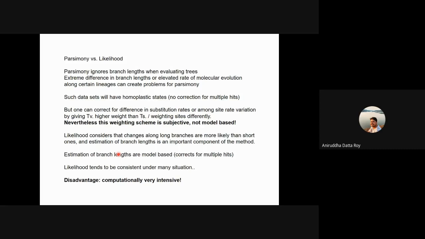So what most studies have moved towards now is likelihood and Bayesian. What we would suggest is that you do likelihood or Bayesian, mainly because they incorporate a model of sequence evolution.